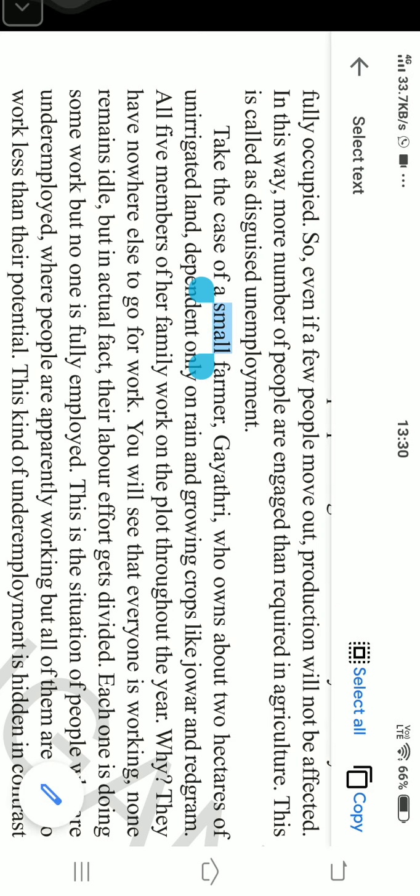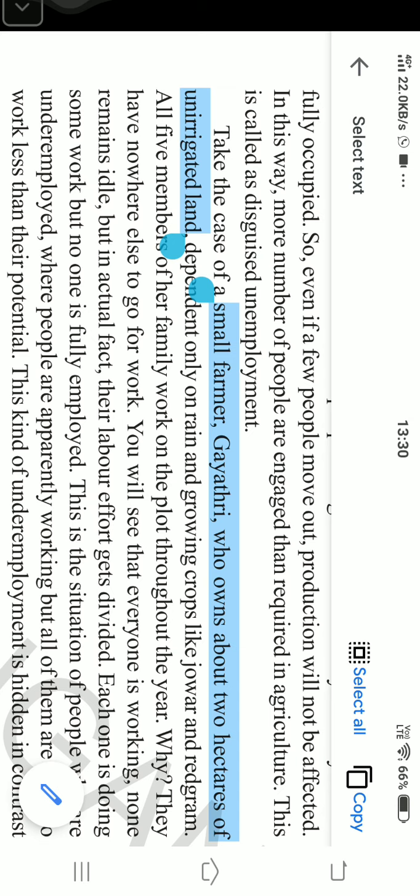She has 2 hectares of unirrigated land. What is unirrigated land? She does not have the capacity to provide irrigation to her 2 hectares, right?